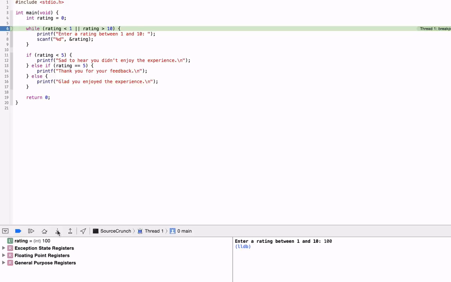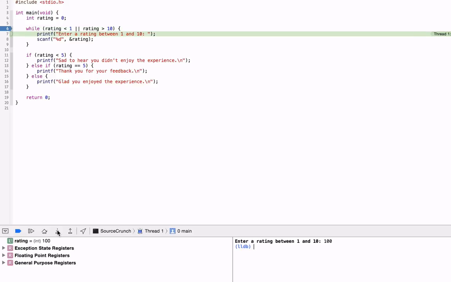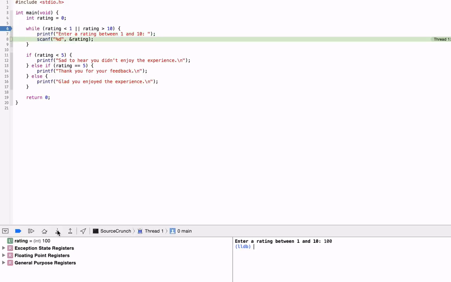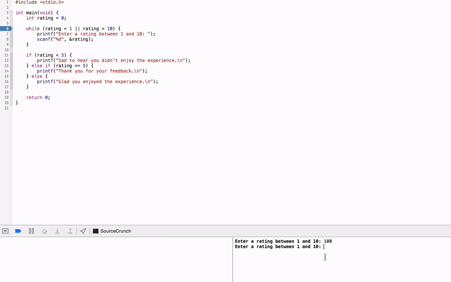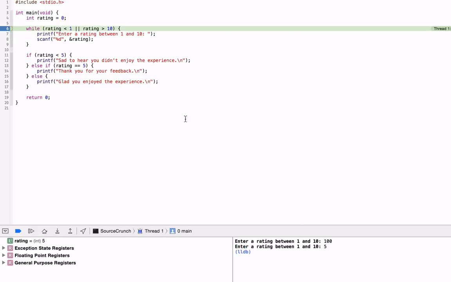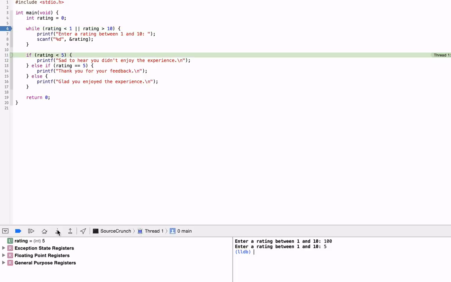So okay, if I now step to the next line of code, you can see we go back into this while block because the condition was true. Because 100 is greater than 10, our while condition was true, so we re-enter this block and execute it again. And again, we can just hop through here, and if we enter a value that's now within range, then we go back here, because we still have to check this condition to see if we need to execute the block again. We go right over it this time, because 5 is indeed between 1 and 10, so the condition is false.